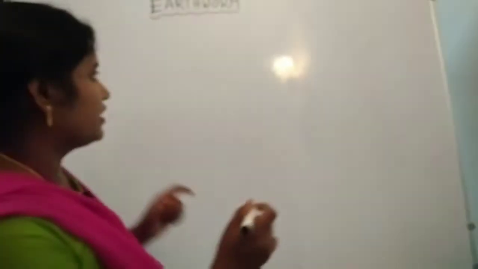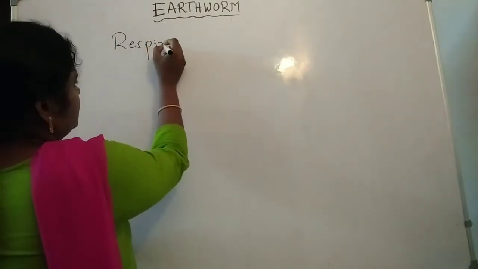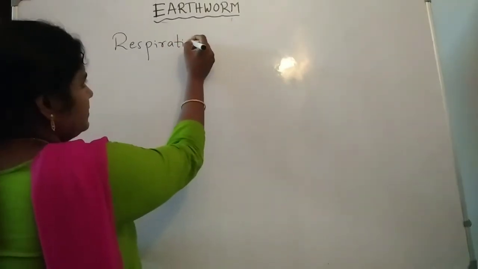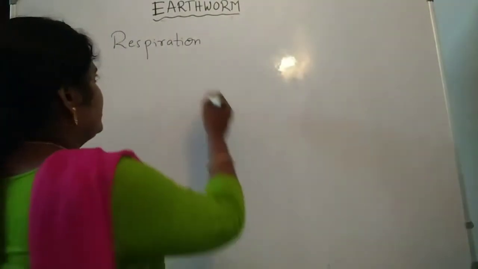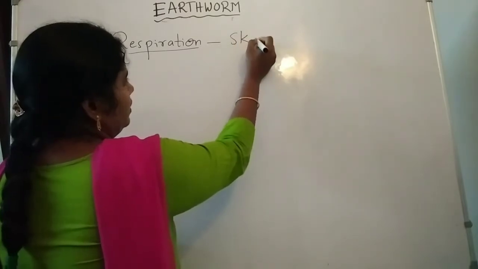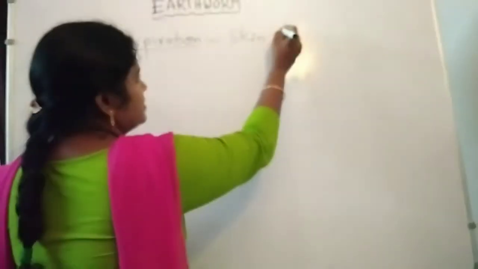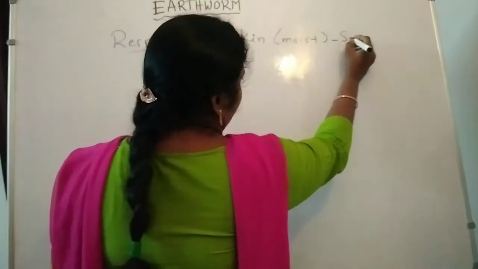Okay, next we will see the respiration in earthworm. How does the respiration take place? See, respiration takes place in the earthworm in a very simple way because of the lack of respiratory organs. Respiration takes place through the skin, that too moist skin, by simple diffusion.